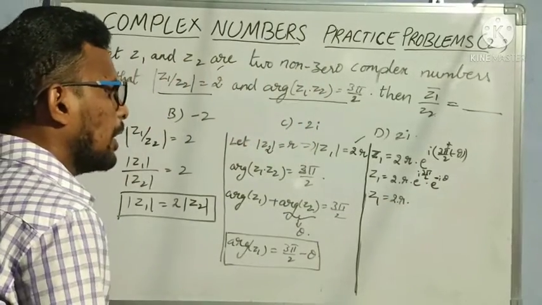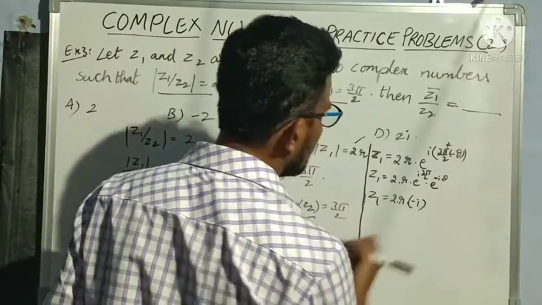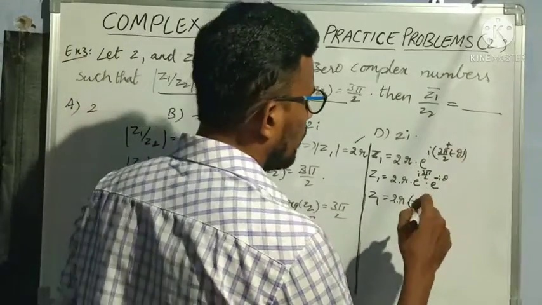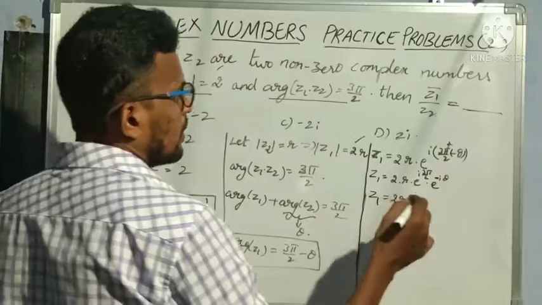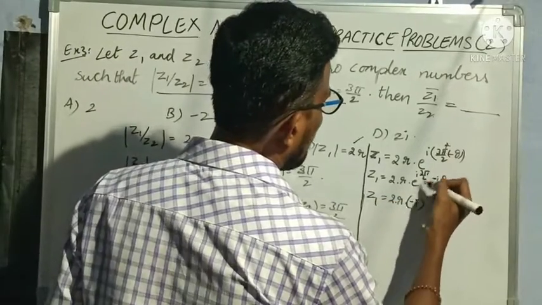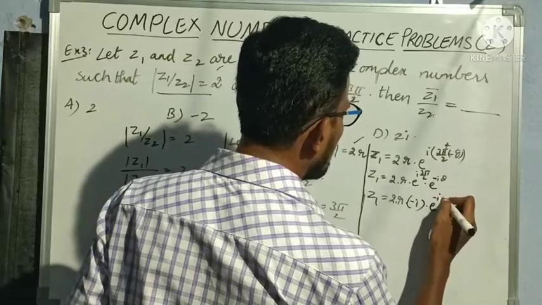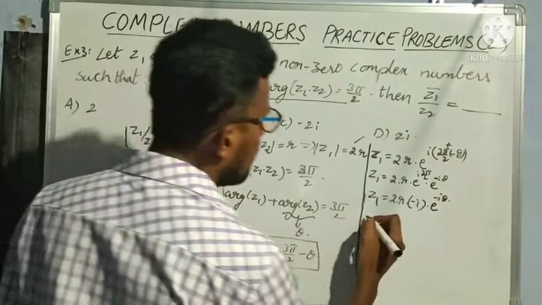Now e power i 3 pi by 2 is nothing but minus i. Why? Because cos of 3 pi by 2 is 0, plus i into sin of 3 pi by 2, which is minus 1. So minus 1 into i becomes minus i. So Z1 is 2R into minus i into e power minus i theta. Now let us take Z1 bar.